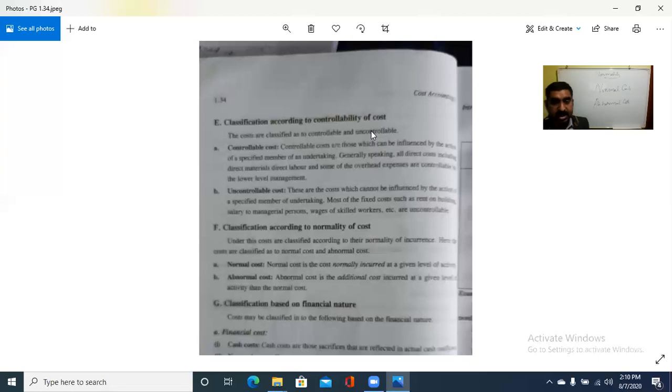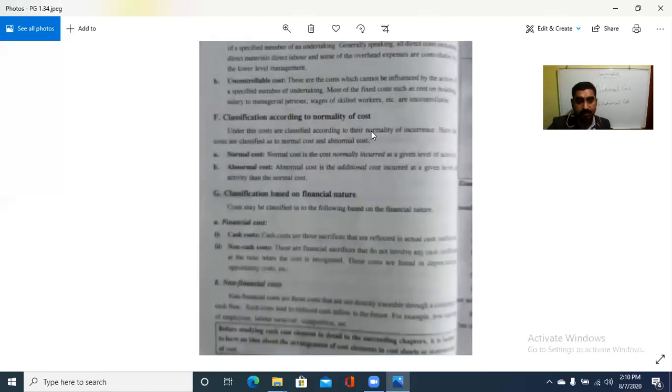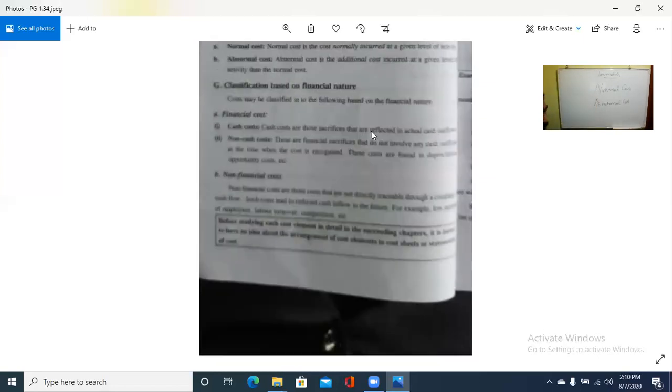Okay, next is classification based on the financial nature. So controllable and uncontrollable as per the controllability, normal and abnormal as per the normality. The next one is based on the financial nature.